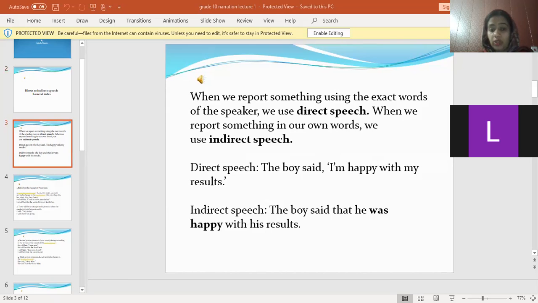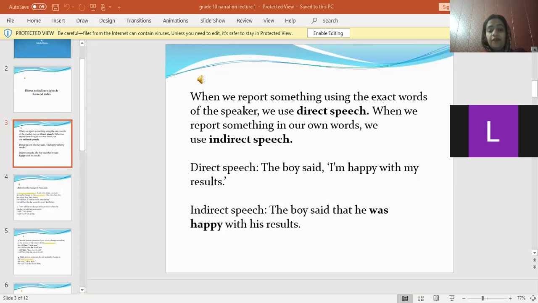But when we report the wording of the speaker in our own words, that is indirect speech. So how will we report it indirectly? The boy said that he was happy with his results.